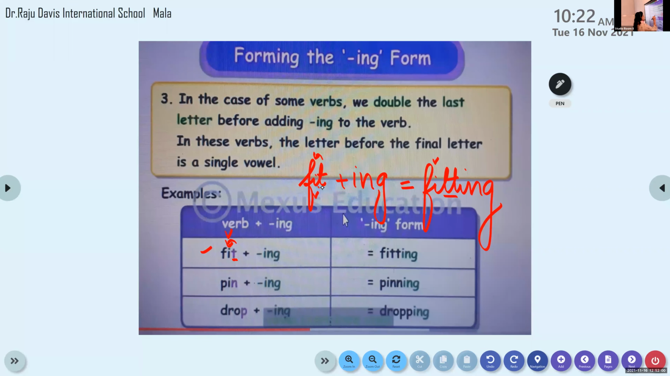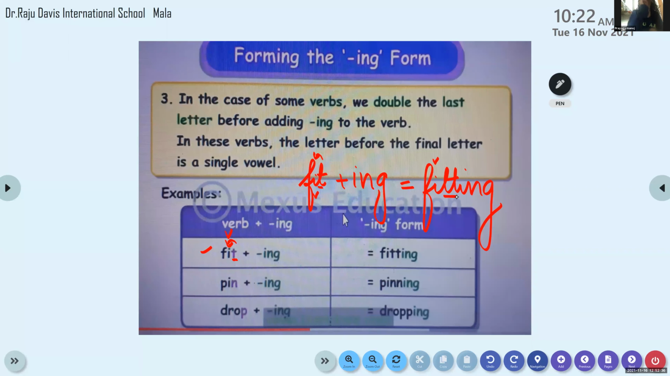Okay, the last letter should be doubled while you add ing to the verb, but not for all the letters. Just check whether the letter before the last letter is a vowel, then you have to double the last letter. Not for all the words, only if the letter before the last letter is a vowel, then you have to double the last letter while adding ing to it. Have all of you understood? Yes? Okay.